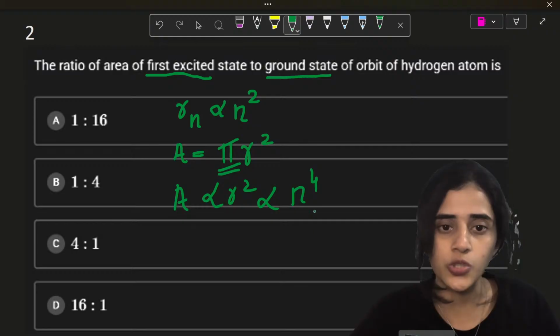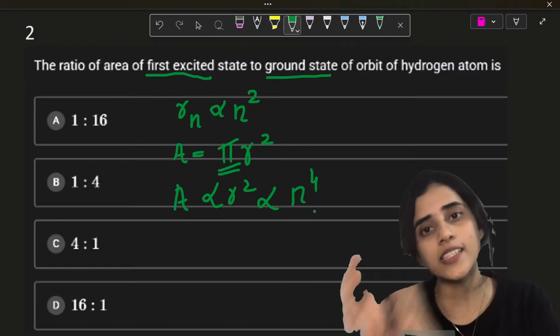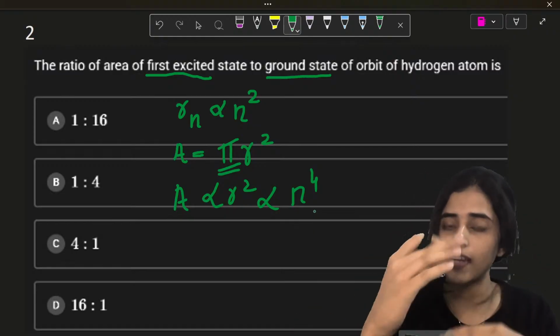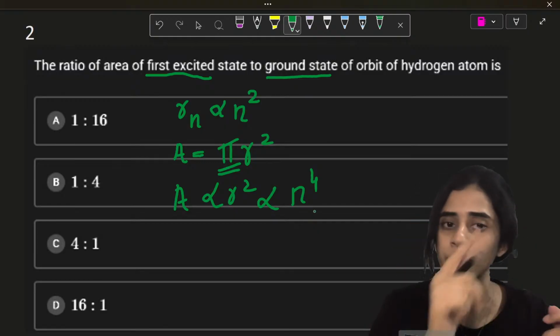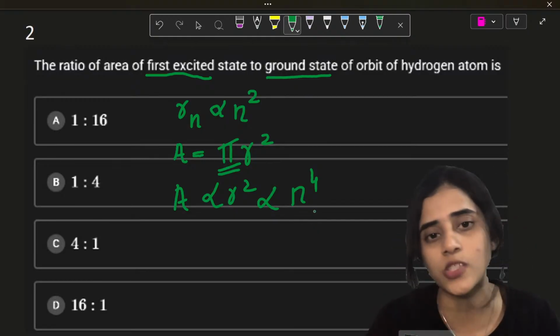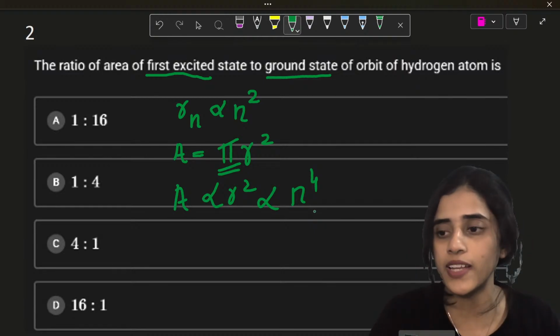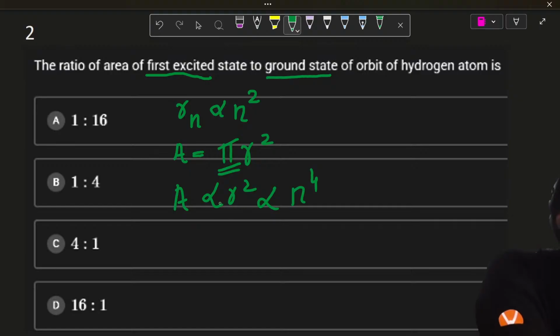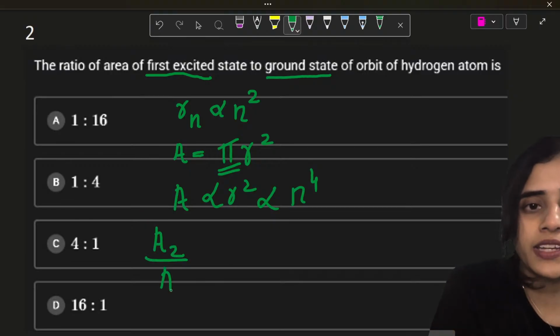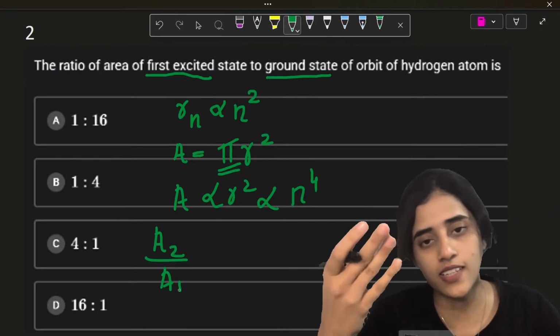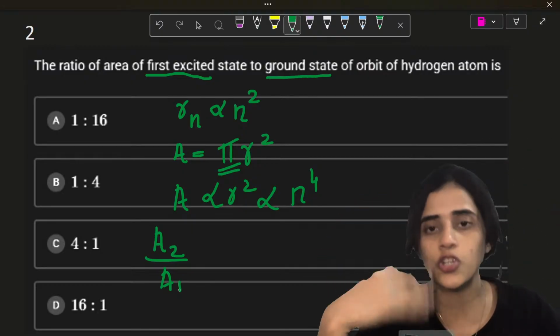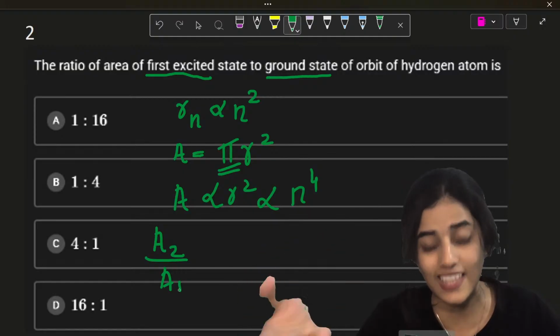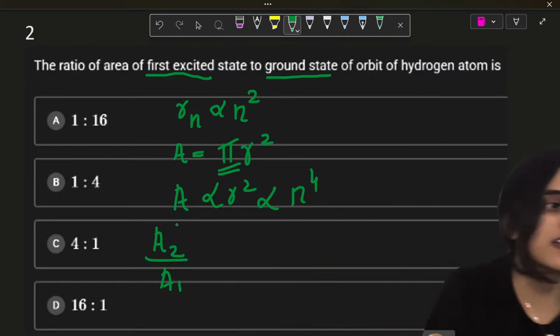Does this make sense to you? Okay. Since area is pi r square, if you take pi as a constant and change it to proportionality, area becomes proportional to r square. Now, since r is proportional to n square, r square is proportional to n raised to 4. Now what we have to do is take the ratio of A2 by A1, the ratio of area for the first excited state and the ground state.